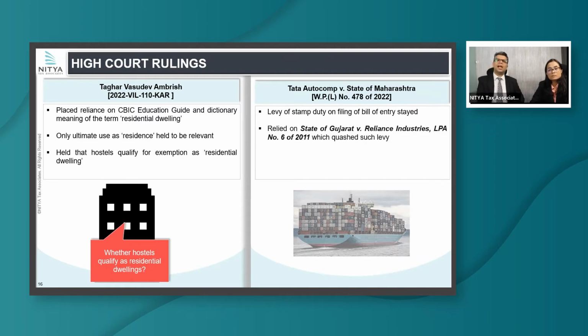They relied on the Gujarat High Court judgment in the case of Reliance Industries, which had struck down the levy. They noted that when the State of Gujarat went to the Supreme Court against the Gujarat High Court, the Supreme Court admitted the appeal but did not grant a stay. So in this case, they have granted a stay that no stamp duty needs to be paid. But yes, this forms a very important and interesting issue wherever stamp duty is being paid on imported goods.